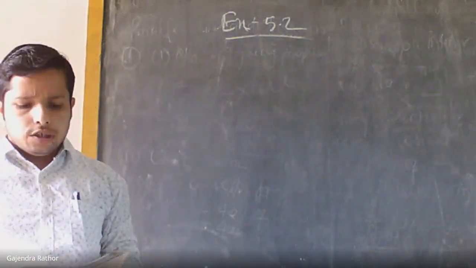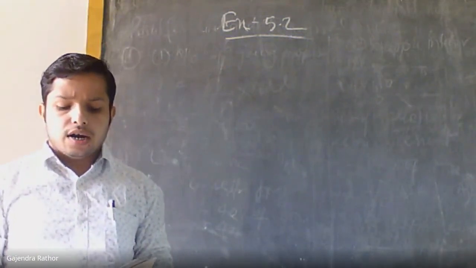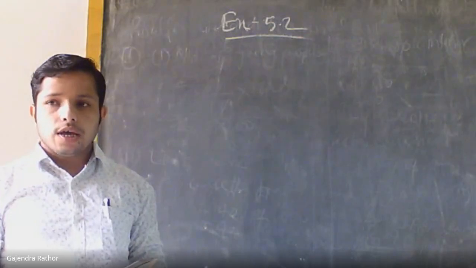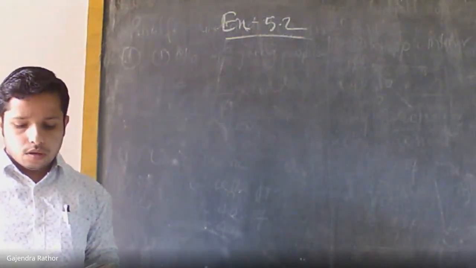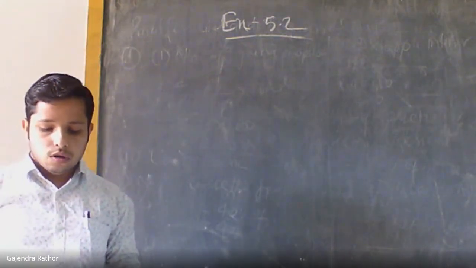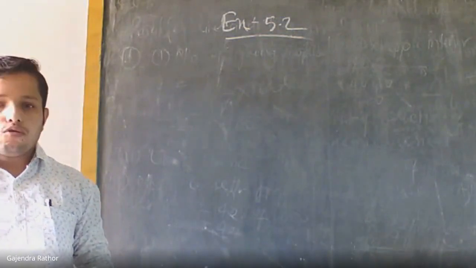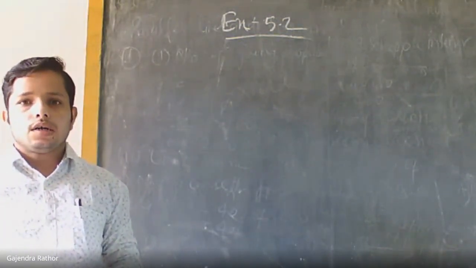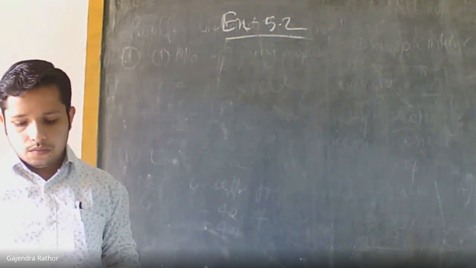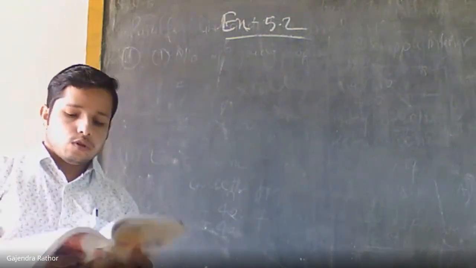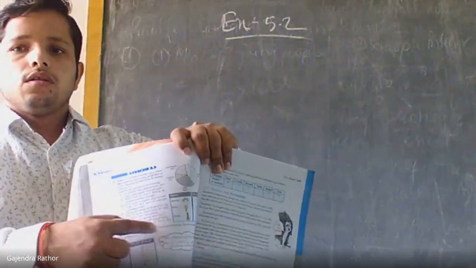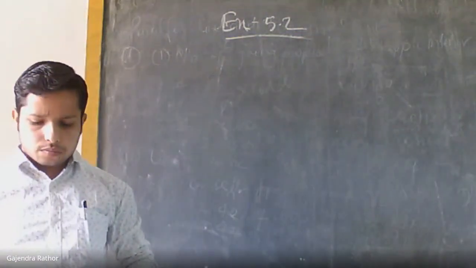The second question is: a group of 360 people were asked to vote for their favorite season from the three seasons: rainy, winter, and summer. In this question, there has been a survey of 360 people for their choice of the three seasons: rainy, summer, and winter. The data of the survey is given in this table. You can see it on the right side of the question.